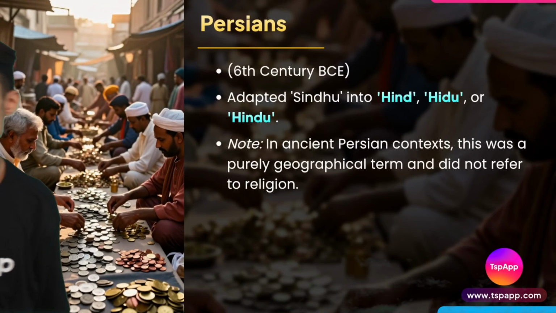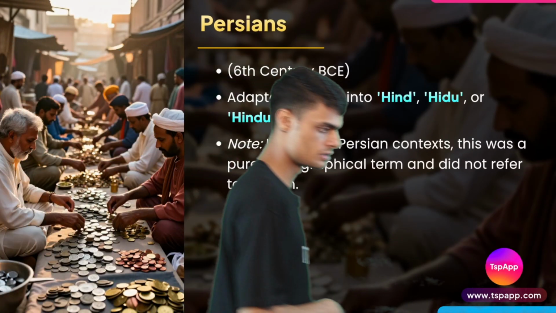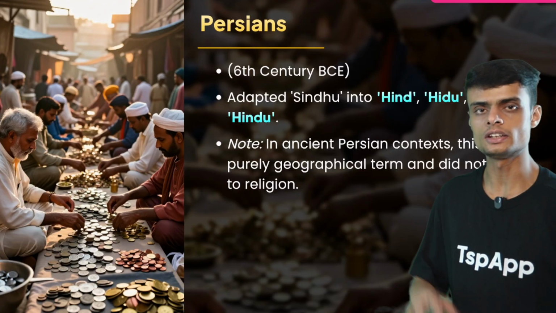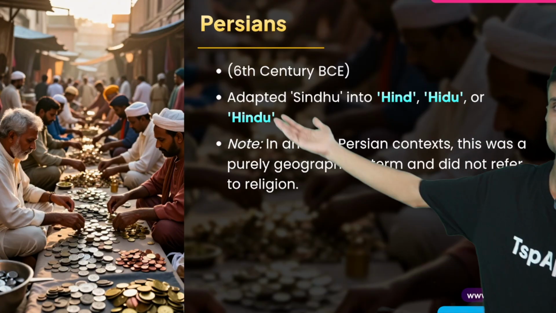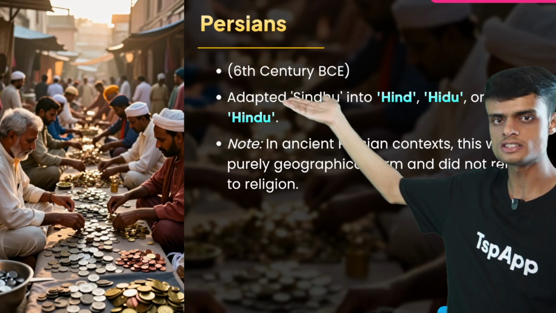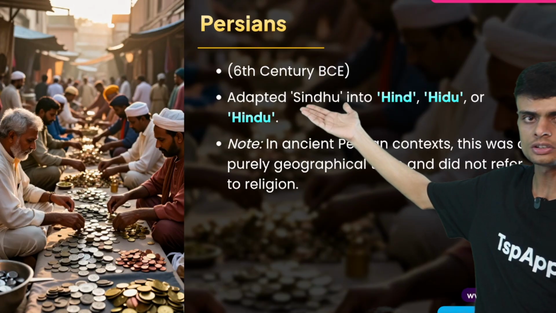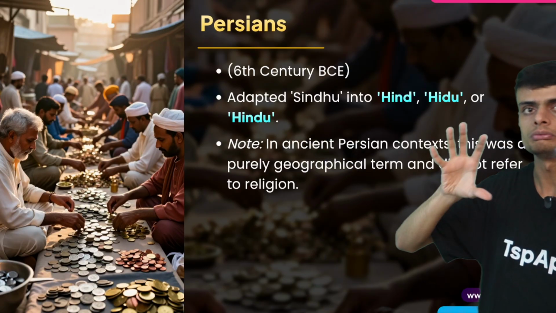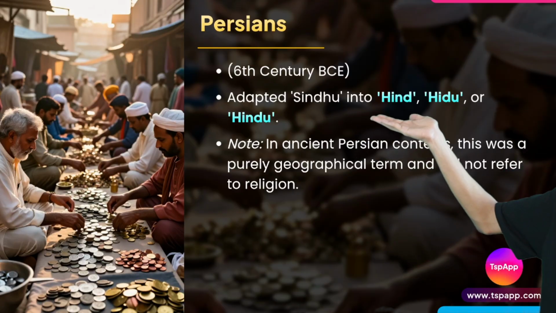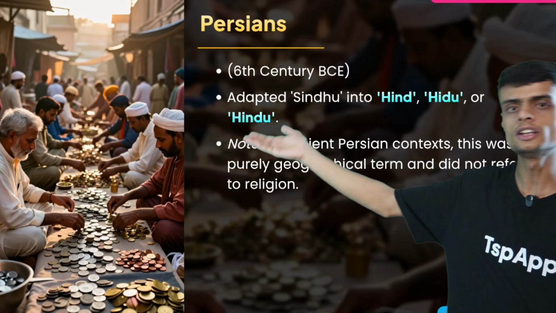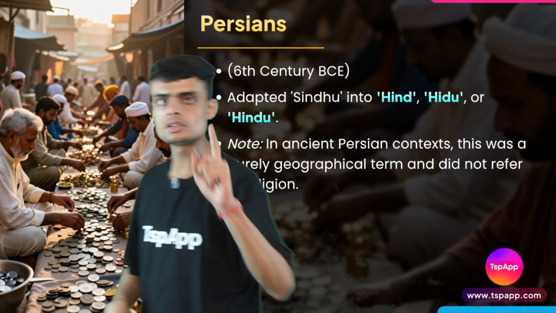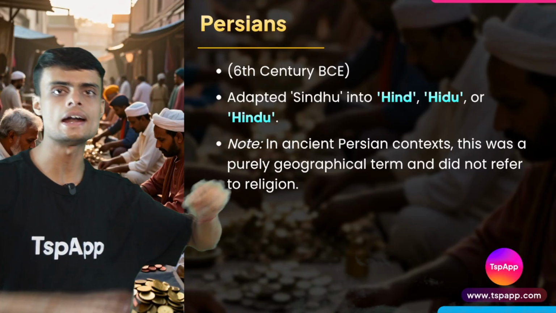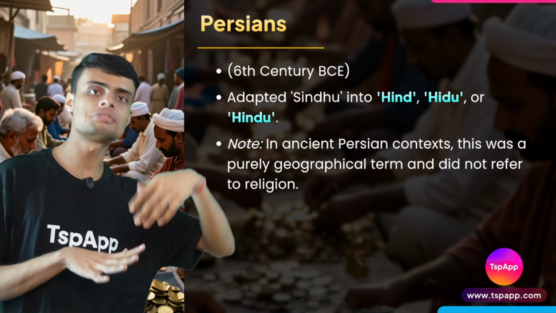This is the reason. First people who came to India are Persians. Persians are those people who in today's time live in the areas of Iran. Persian people came in the 6th century BC and they adopted from the word Sindhu, the name of the river Sindhu. They gave the name to India as Hindu. Here Hindu does not mean the religious term Hindu. Here Hindu means only the land which is after the Sindhu river.